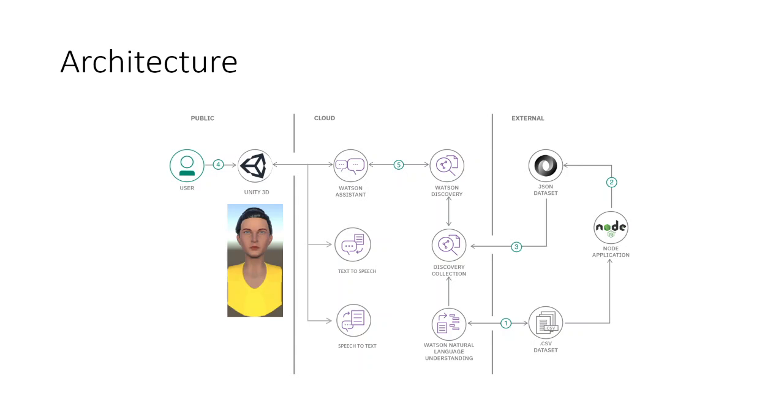That interacts in the backend with IBM Watson services: Watson Assistant for chatbot and dialogue management, text to speech and speech to text for live interaction, and Watson Discovery, Discovery Collection, and Natural Language Understanding to provide long tail answers, which makes use of the data that we have uploaded and indexed in the Discovery Collection. The Natural Language Understanding model indexes the data and gets trained every time we upload new data.